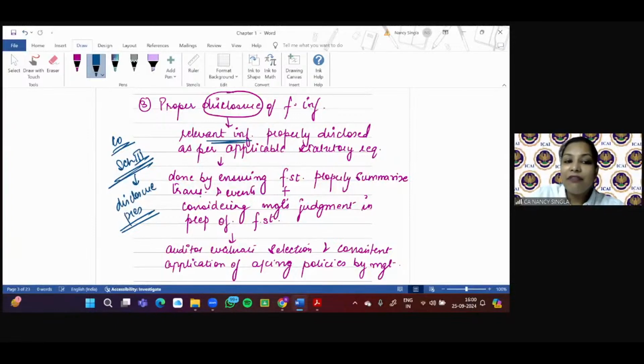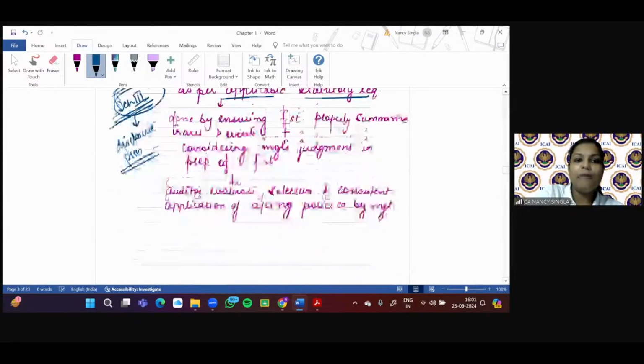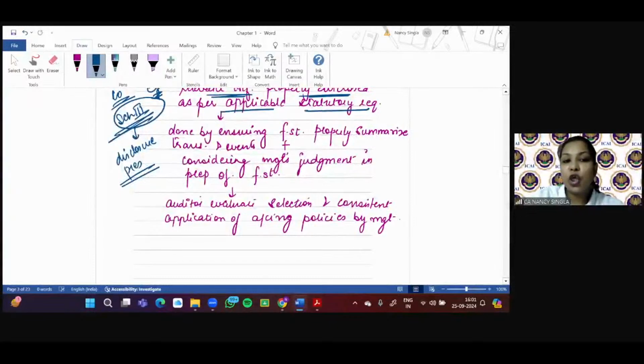So whether the relevant information is properly disclosed as per the applicable statutory requirement. Applicable statutory requirement can be like your Schedule 3. The auditor will ensure this by ensuring that financial statements properly summarize the transactions and events, and whether the management judgment in preparation of financial statements is correct or not, right?